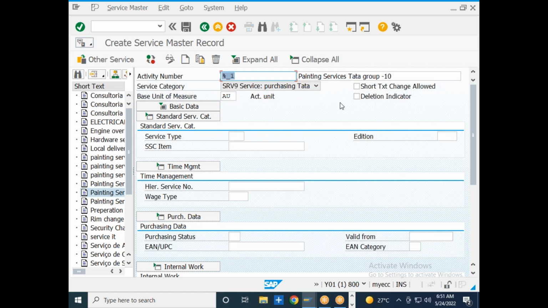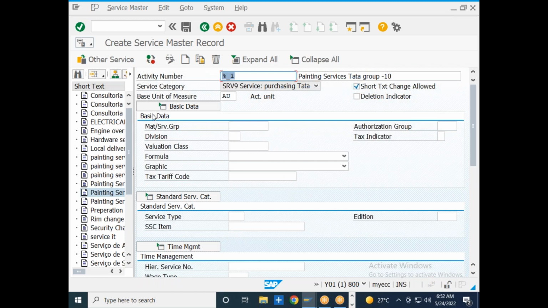The short text allowed: if you want to make some changes to this particular description of the service at some later point of time, you can make changes by using the short text change allowed. If you want to delete, you can put the deletion indicator, but I don't want to put the deletion indicator. Okay, so now we have the service data, basic data. In the basic data, you need to select the service category or the service group, like in case of the material master, you have the material group. In case of services also, we will have the service group.